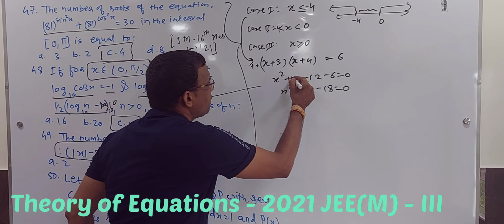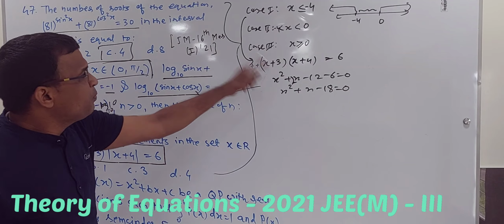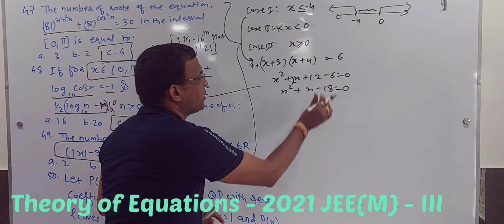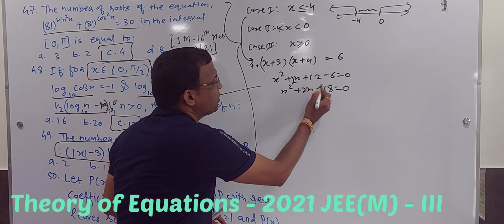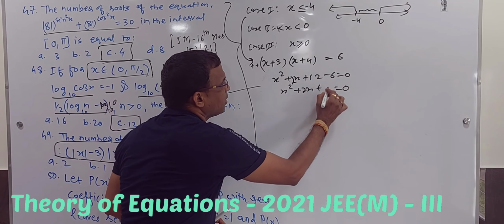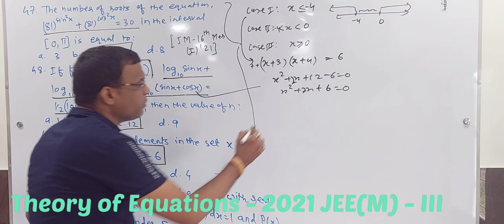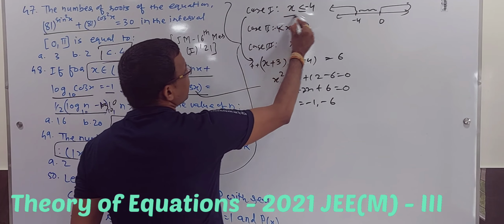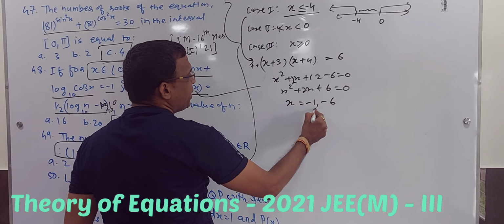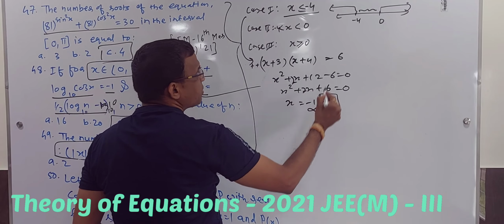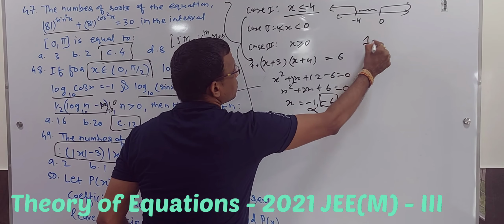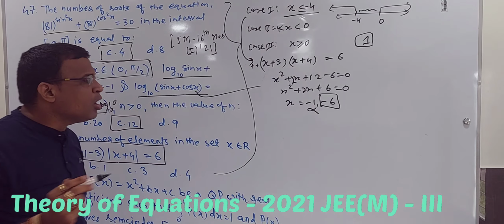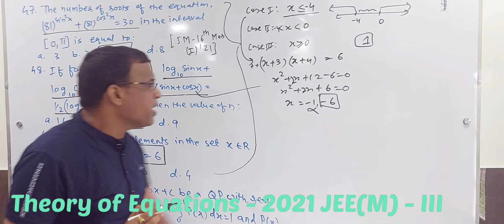So it will be x square plus 7x plus 12 and minus 6. So it's 7x plus 6. Fine. So I'm getting the value of x to be -1 and -6. Out of that, my case is less than -4, so -1 will be eradicated. It is -6. So one solution I got: the value of x is -6.